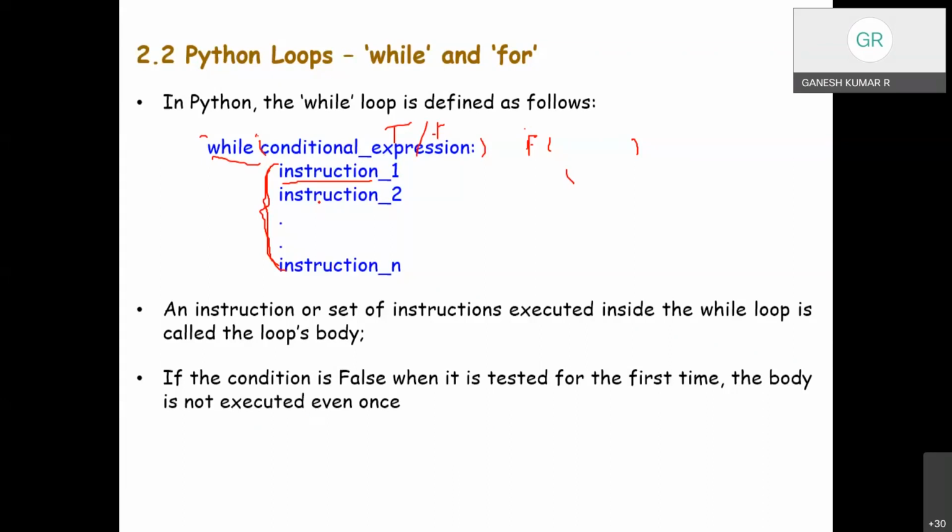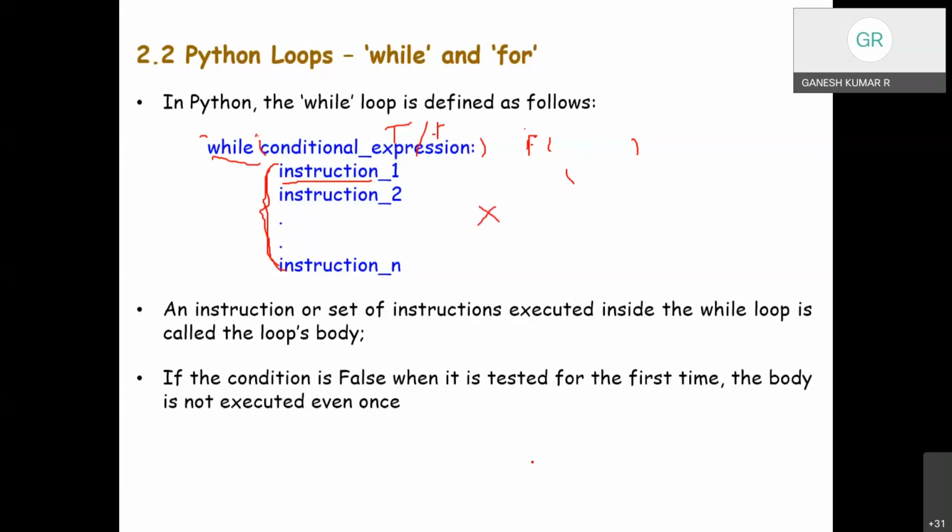The body should be able to change the condition's value, because if the condition is true at the beginning, the body might run continuously to infinity. Notice that doing a thing usually decreases the number of things to do. So while repeats the execution as long as the expression is true. In case the expression is false, the complete indented block will not be executed even once, whereas an if will be done at least once.